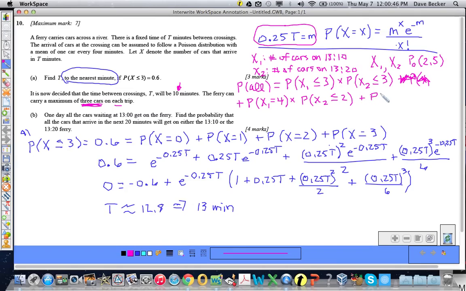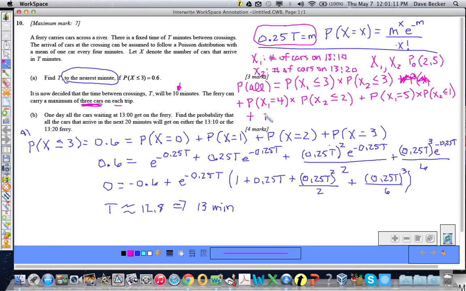Plus the probability that x sub 1 equals 5 times the probability that x sub 2 would have to be less than or equal to 1, because then the only possibility would be 1 or fewer cars.